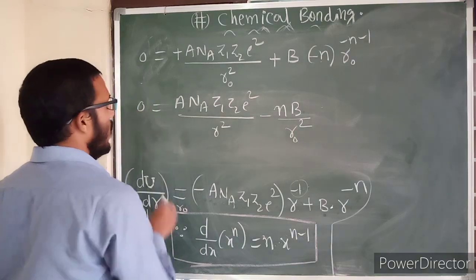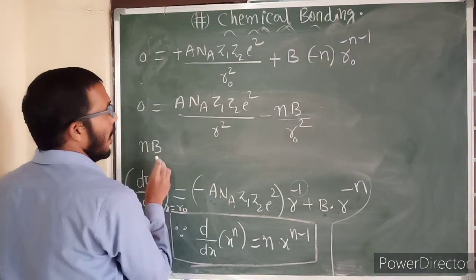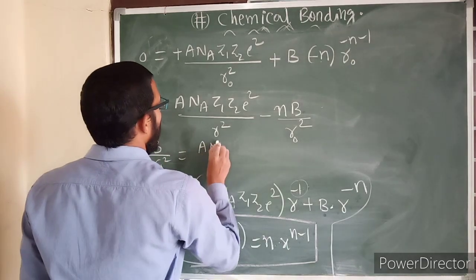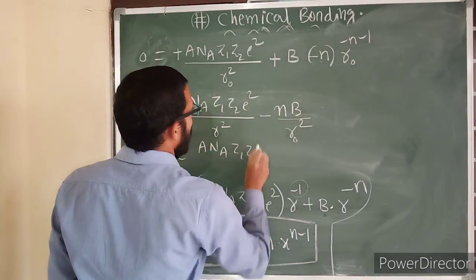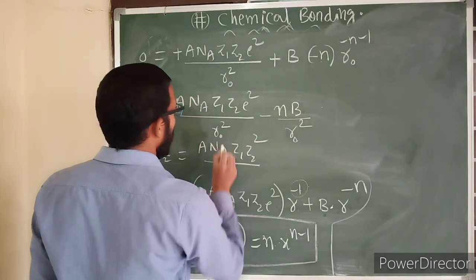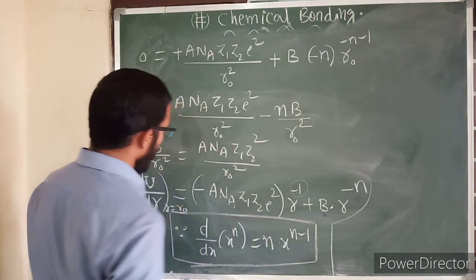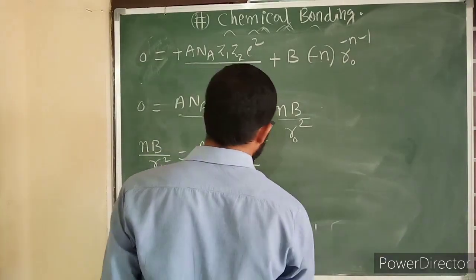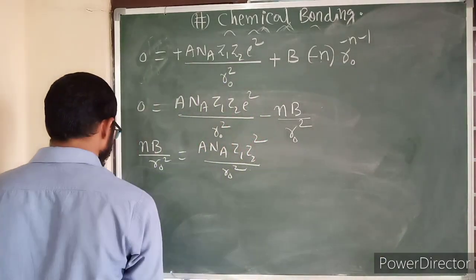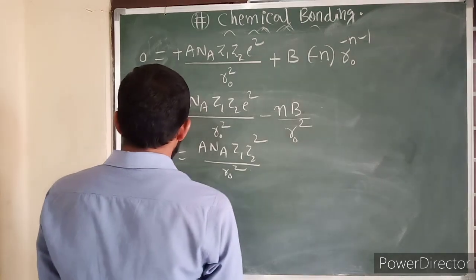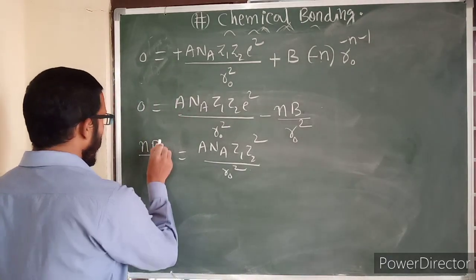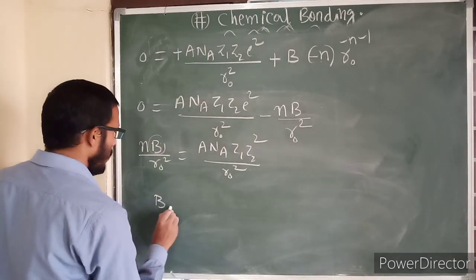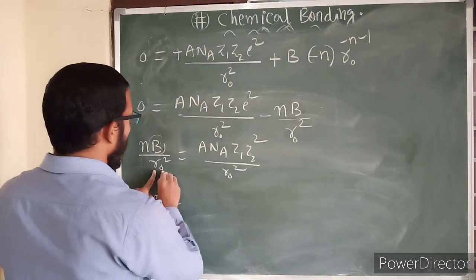Therefore nb by r naught square is equal to A n A Z1 Z2 e square by r naught square, right? Now further we have to simplify this. Then we are getting, see here, nb means I want only b, the empirical constant, I need to find here. Therefore this b, we need to bring this side.